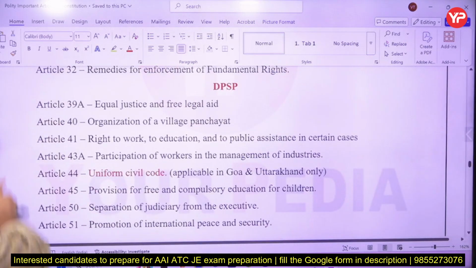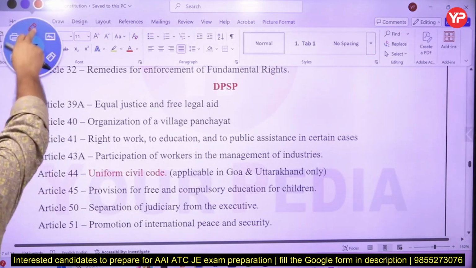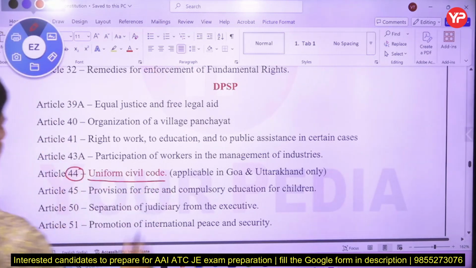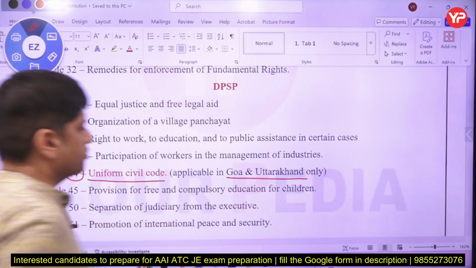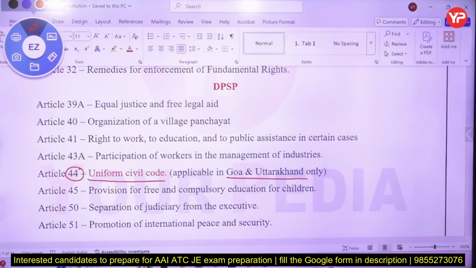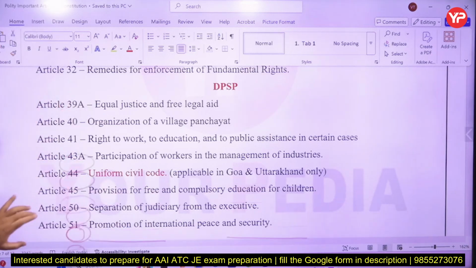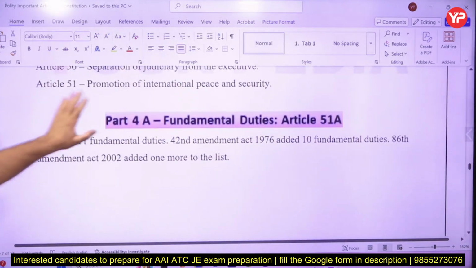Two very very important directive principles of state policy in the news nowadays are Article 44, uniform civil code. Waqf board is also related to uniform civil code. As of now in Uttarakhand and Goa we have uniform civil code, but not in other states. Article 39A, equal justice and free legal aid. If somebody cannot pay for his legal help, then free legal aid is to be provided by government. Article 43A, participation of workers in management of industries, that is there. And related to promotion of international peace and security, 51.